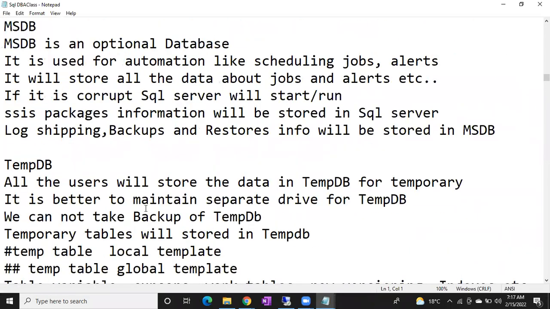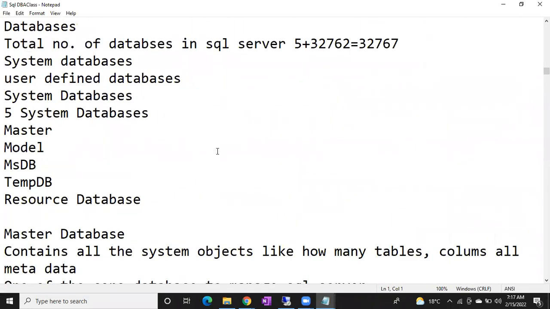Yes. Okay. Whenever you install SQL Server, you know, right? SQL Server supports 32,767 databases. So whenever you install SQL Server, you will get 5 system databases. One is master, second is model, third is MSDB, fourth is TempDB, and fifth is the resource database.